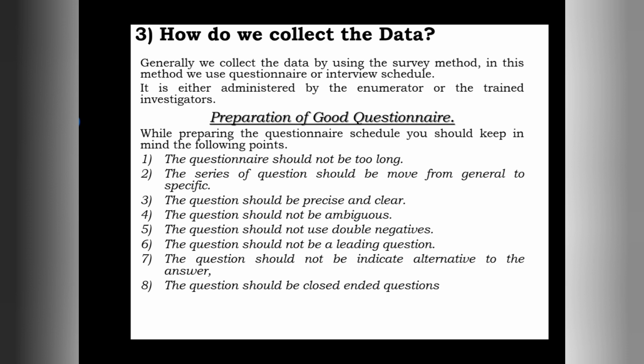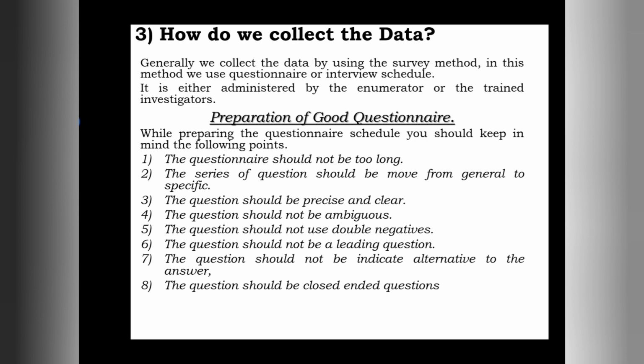That's why the questions should be free from ambiguity, which means they should be clear. To make you understand, they have given one example in your text: do you spend a lot of money on books in a month?